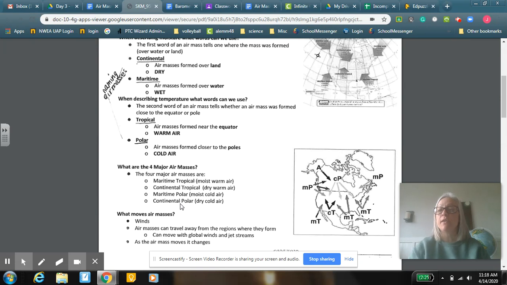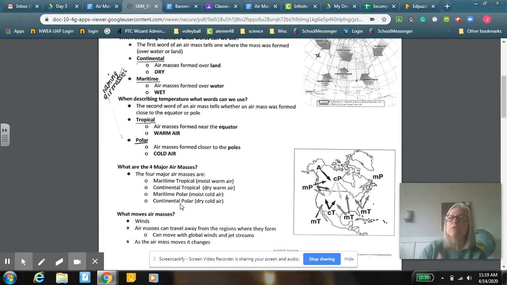Winds, as I talked about in yesterday's video, we talked about how the rotation of the earth and the temperature of the air kind of determines where those winds go. I'm going to do another video for you guys, as I told you before, on convection currents. I'm going to talk to you more about those global winds. I'm going to have a different picture up here for you about those global winds, that Coriolis effect, which determines which direction the winds blow in. But we talk about those global winds. That's how those air masses move, from those global winds and jet streams.